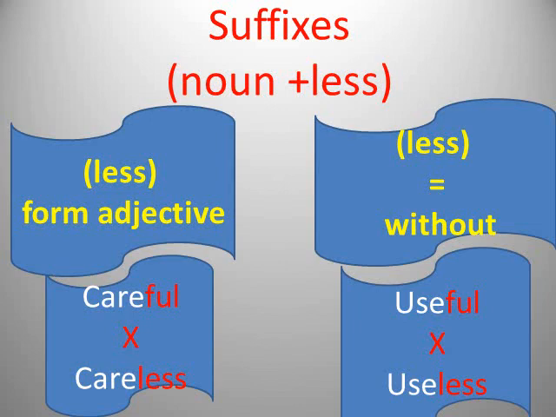If you say careful, full of care, careless, without care. Useful, it's very important for us. Useless, it's of no use to us. So it forms the opposite of the same word with ful. We change the ful into less, so it becomes the opposite.